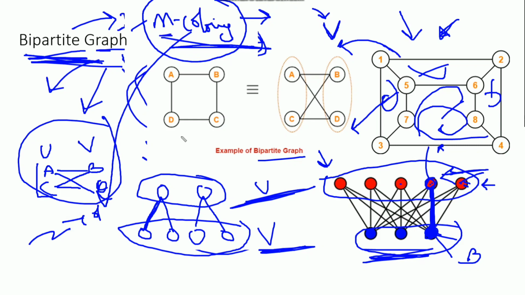Similarly, now the problem has turned into: there will be a graph and we need to find whether we can color it using at most two colors or not. If yes, then the graph is bipartite, otherwise the graph is not bipartite in nature. I've already made a video on the M coloring problem. You can check that video in the backtracking playlist and you can solve this problem. So this is all about bipartite graphs.